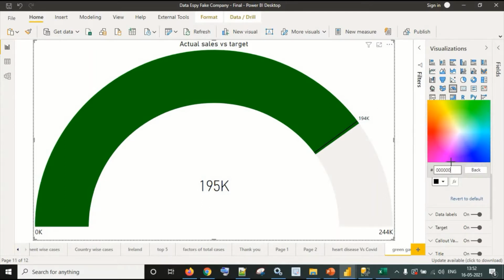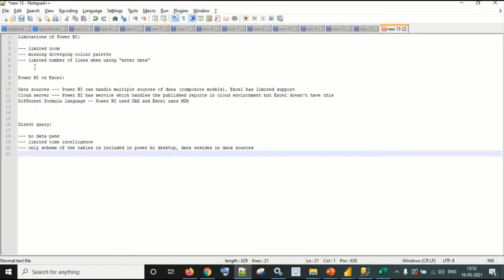If I click this custom, I can select any visual and I have a very handy option of hex code. But all I have to do is Google these hex codes, whichever values I have to use here for any kind of visualization. But there is no specific diverging palette available in Power BI. So that is something I would say a kind of limitation, right? All right. What is the next?